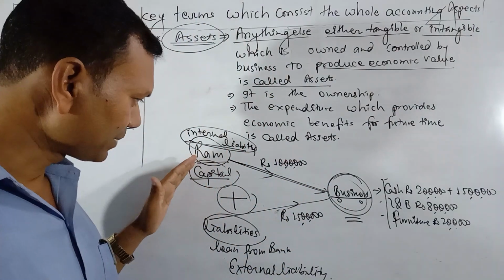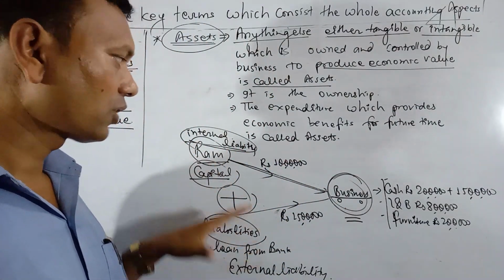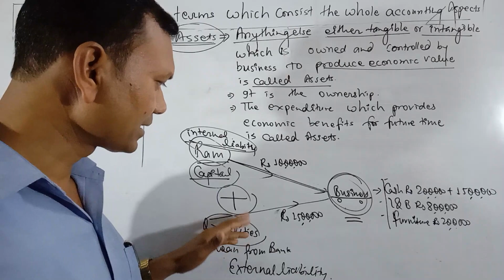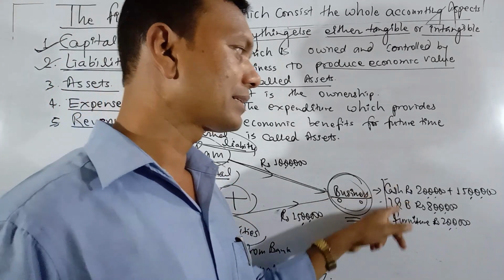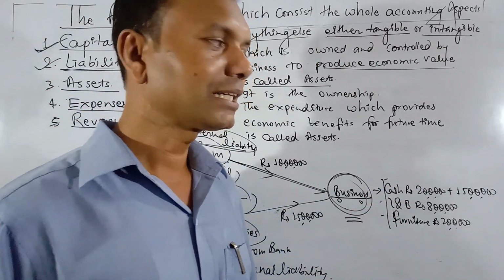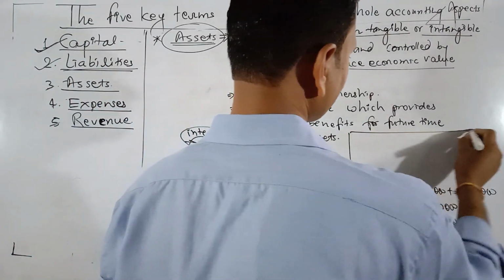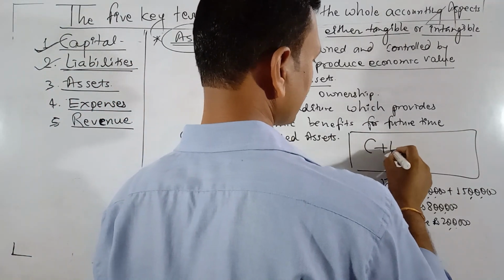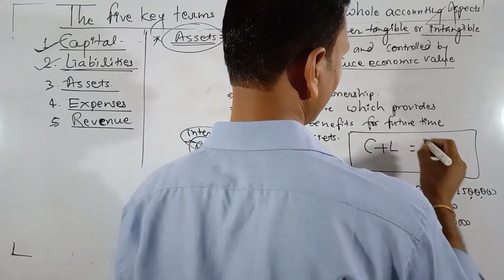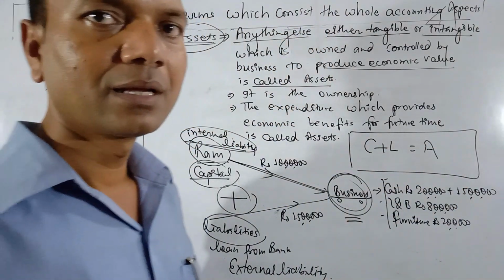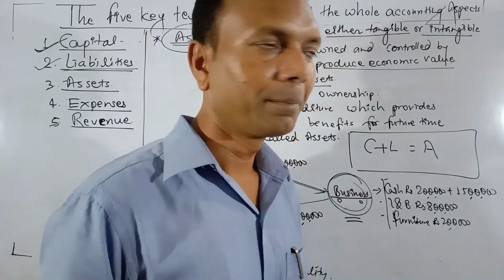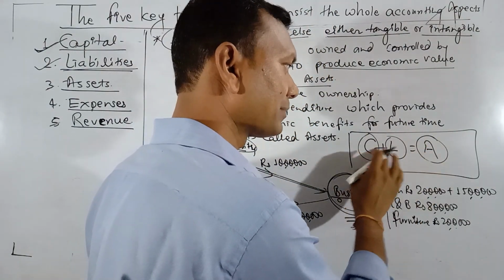When you add capital and liabilities, or internal liabilities and external liabilities, it is always equal to the assets of business organizations. That is why it creates an accounting equation: capital plus liabilities equal assets. Capital plus liabilities equal assets. It means the source of assets is capital and liabilities.